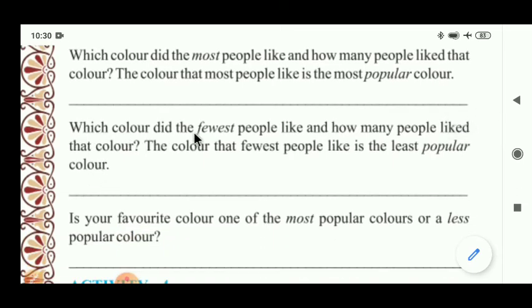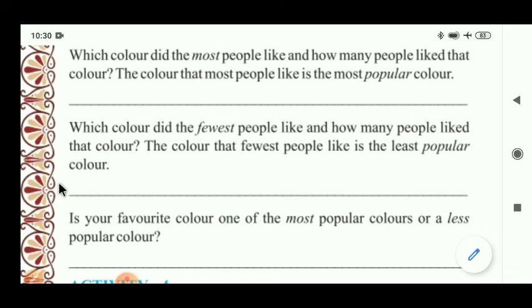Now, the next question is given here. Which color did the fewest people like and how many people liked that color? Very few people have it as their favorite color. The color that the fewest people like is known as the least popular color. So it's known as the least popular color. We have to write the answer here.